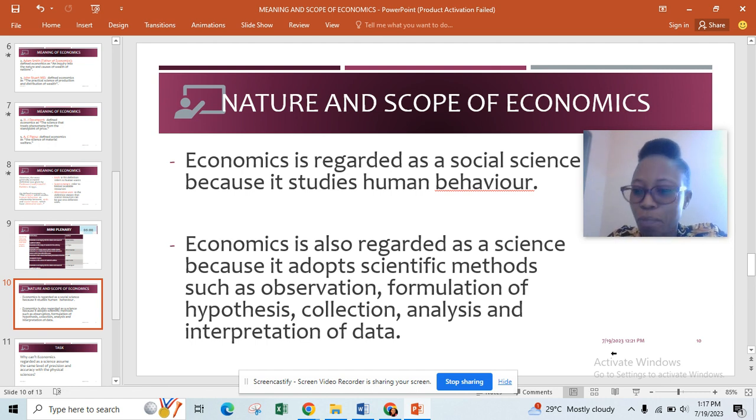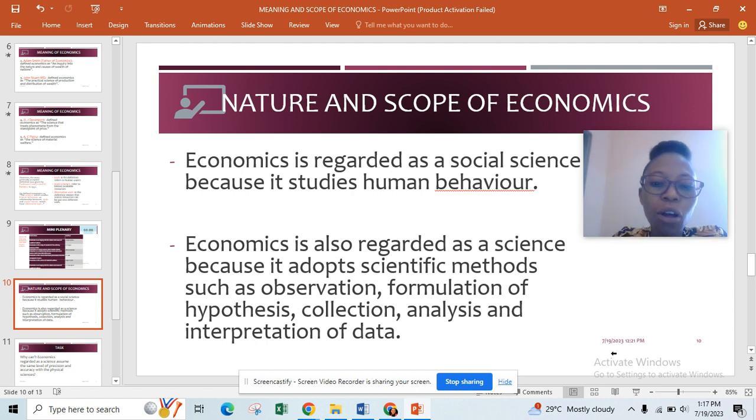It studies human behavior, which is subject to change, to dynamism. Humans are dynamic in nature. Under the same circumstances, a particular person can behave in different ways at different times. So economics is regarded as a social science because it studies human behavior.